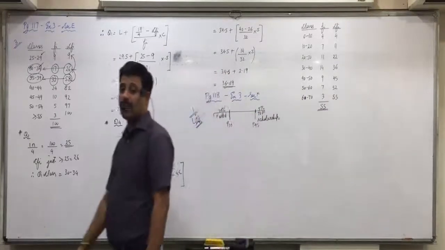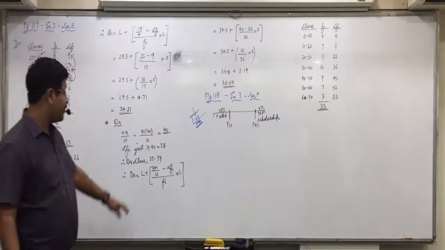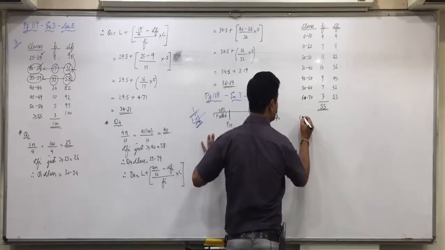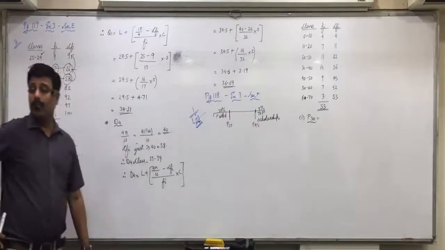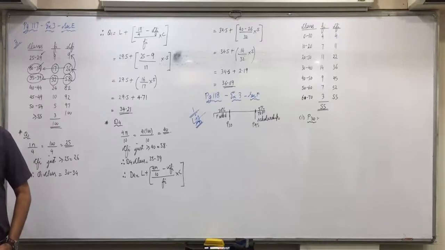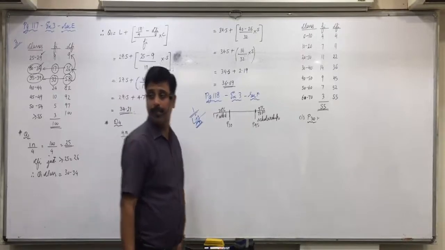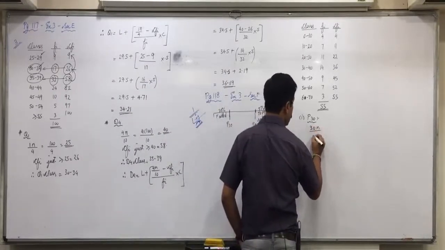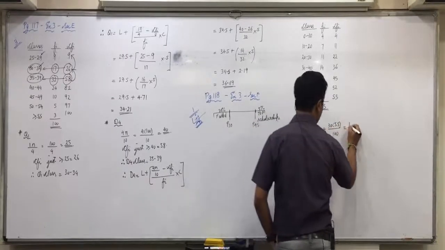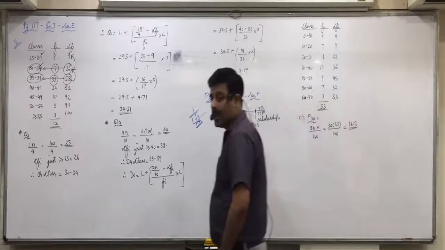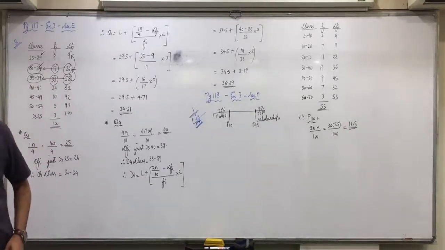Are you all clear with this? Total of FI is also 55. Now first we will find P30. For the first answer we need P30. Dhwani, what will be the first step for P30? 30n upon 100. Yes, that is 30 into 55 upon 100, which is 16.5. Got it, everyone?